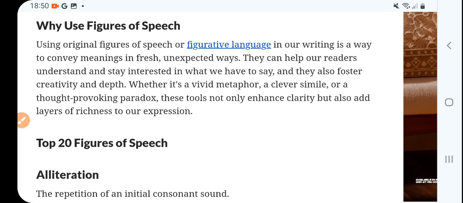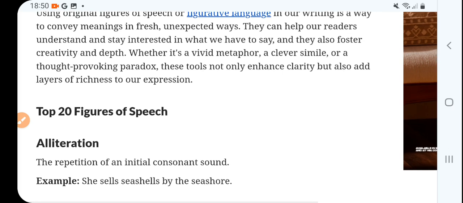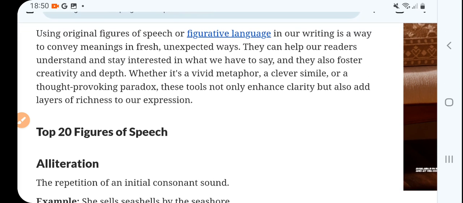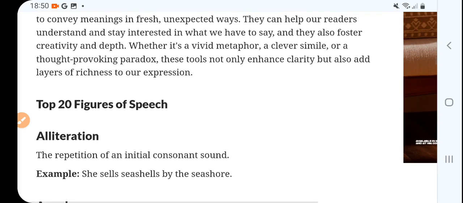Why use figures of speech? What's the use of figures of speech? Using original figures of speech or figurative language in our writing is a way to convey meaning in fresh, unexpected ways, and to make it more interesting, right? They help our readers understand and stay interested in what we have to say, and they also foster creativity and depth. So then definitely there is creativity.